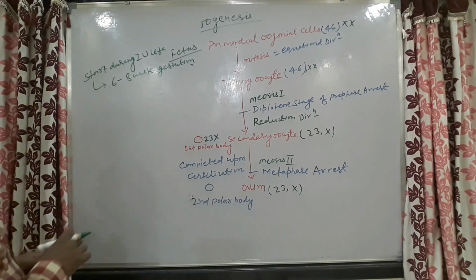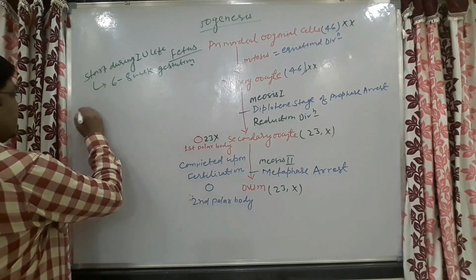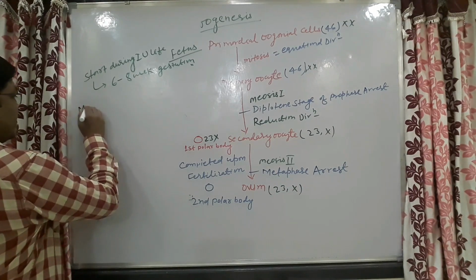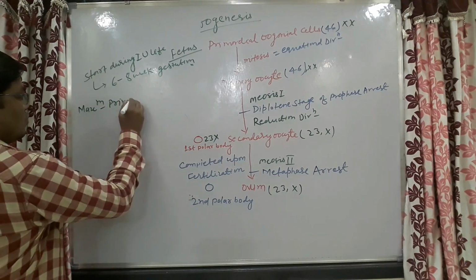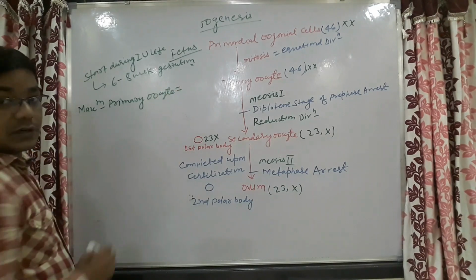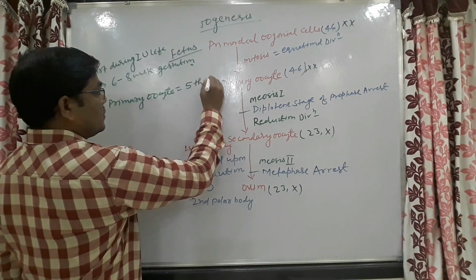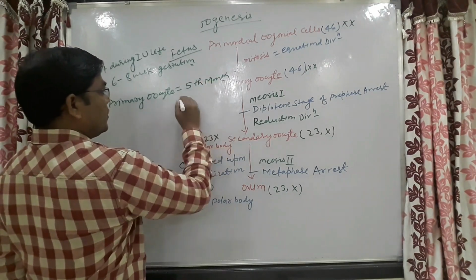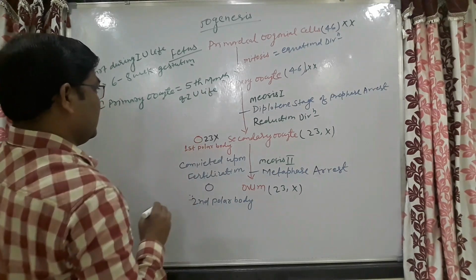The maximum number of primary oocytes would be present at the fifth month of intrauterine life.